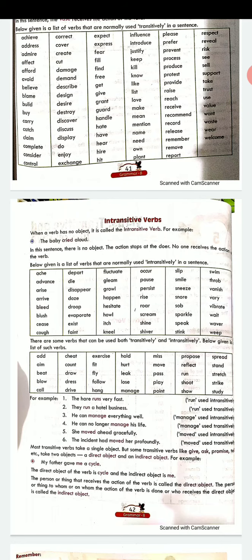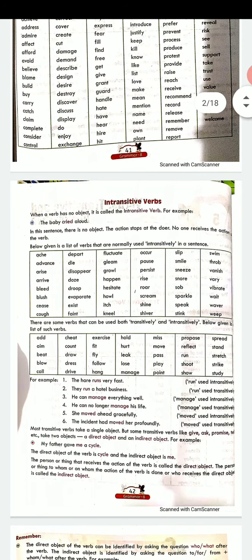Now intransitive verbs are when there is no object. Like Rita dances. For whom she is dancing, why she is dancing, nothing is given. Rita dances. Or like it's in your book, the baby cried aloud. For what is the baby crying? Why is the baby crying? Nothing has been given. It is just being said, the baby is crying aloud or Rita is dancing. Then it will be called intransitive verb.